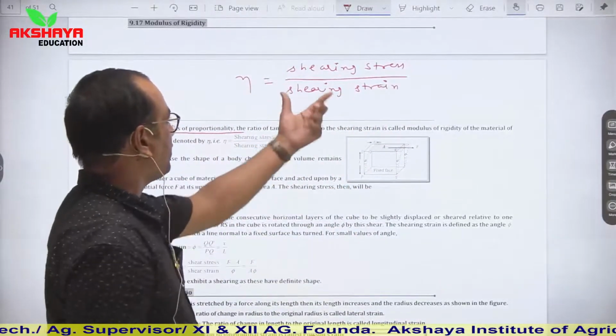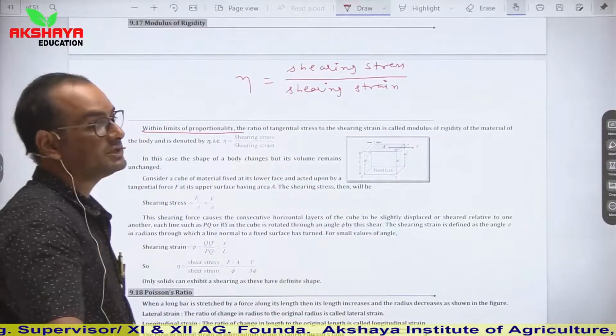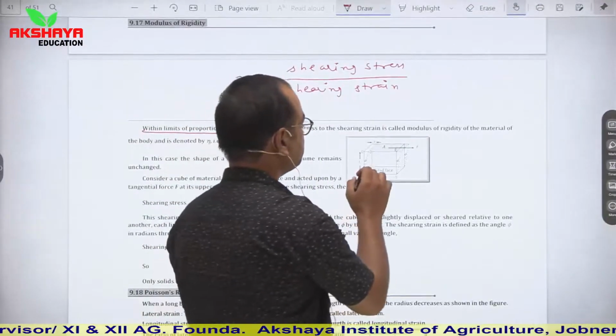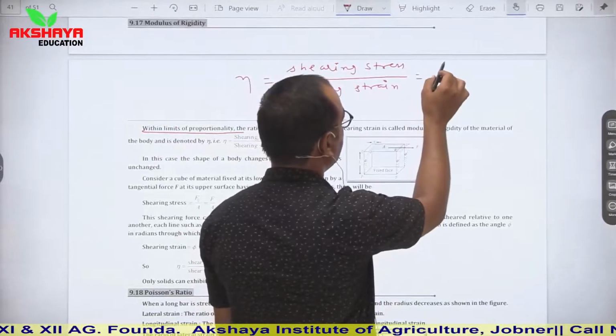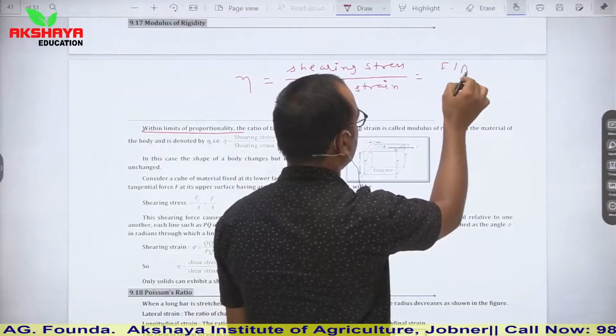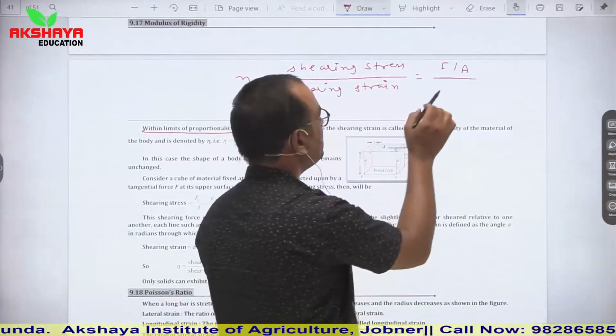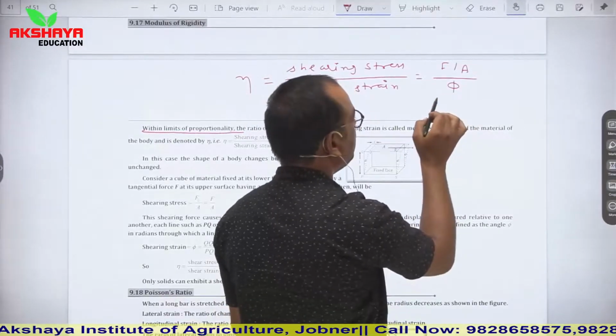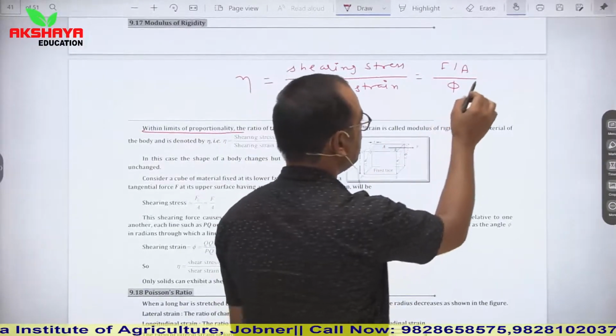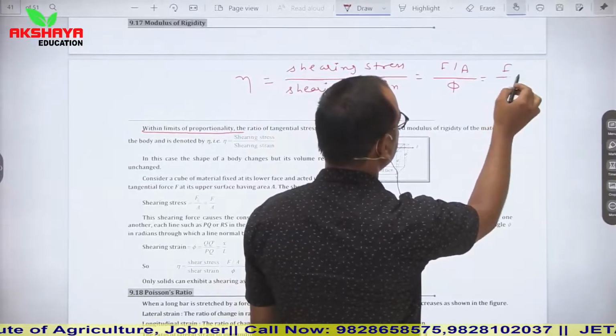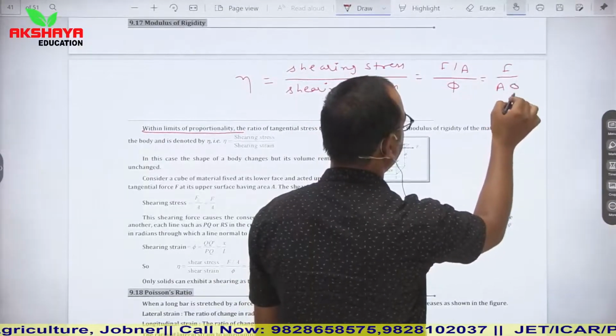If we talk about the value of shearing stress, then shearing stress is given as force upon area. Shearing strain is given as phi or tan phi, as we have seen. So we can say that modulus of rigidity is F upon A phi.